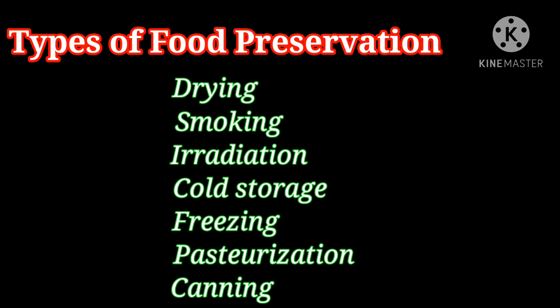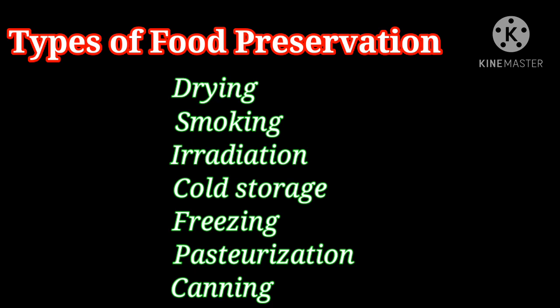What is drying? Removal of water content in the food. What is smoking? Food products such as meat and fish are exposed to smoke. Irradiation: under X-rays, gamma rays or UV rays, the food products are exposed and it will kill microbes. Clear, children? Cold storage means we have to store the food items at low temperature. Freezing is under 0 degrees Celsius.